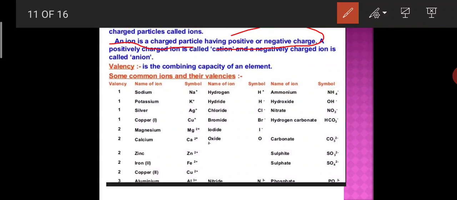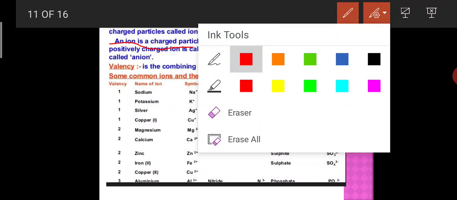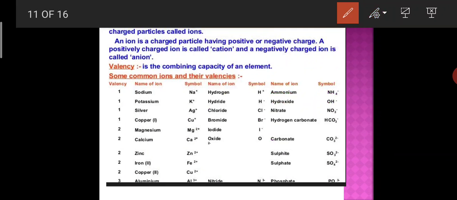What is an ion? It is a charged particle. An ion is a charged particle having a positive or negative charge. A positively charged ion is called a cation, and a negatively charged ion is called an anion.